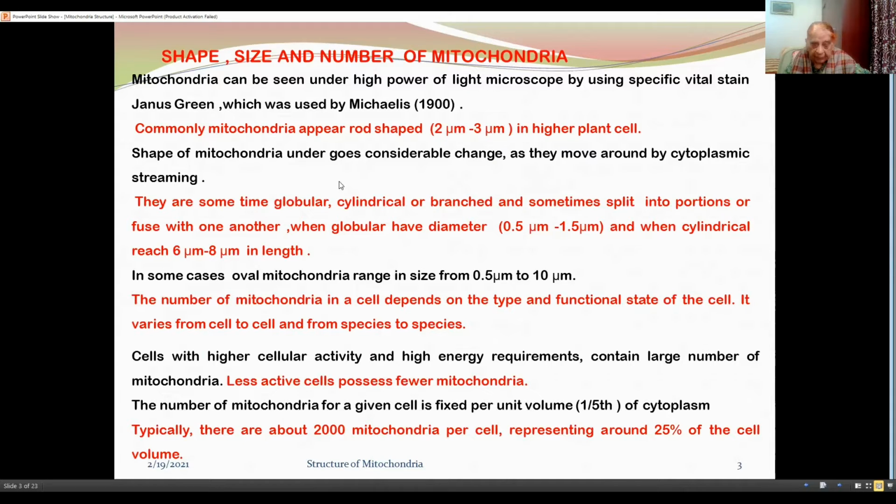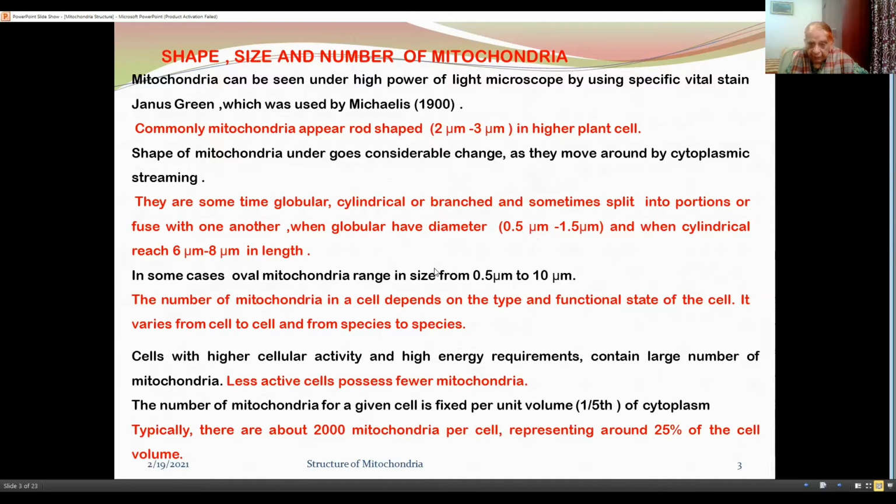Commonly, mitochondria appear rod-shaped, about 2 to 3 micrometer in higher plant cells. The shape of mitochondria undergoes considerable change as they move around by cytoplasmic streaming. They are sometimes globular, cylindrical, or branched, and sometimes split into portions or fuse with one another.